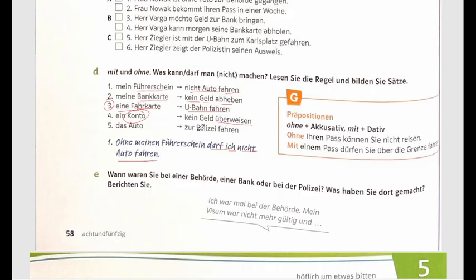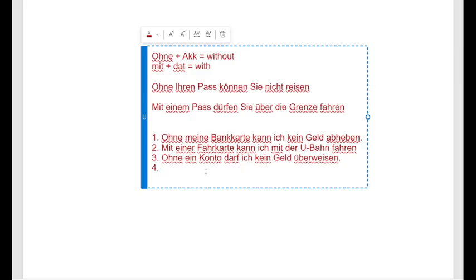Das Auto zur Polizei fahren. Okay. So here there is no negation. Okay. So I can say mit einem Auto. Now this is an ability. Kann ich zur Polizei fahren.